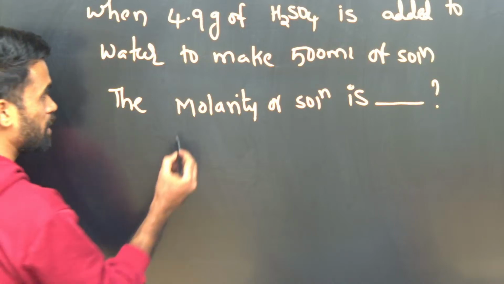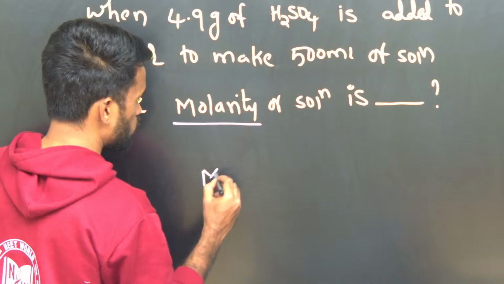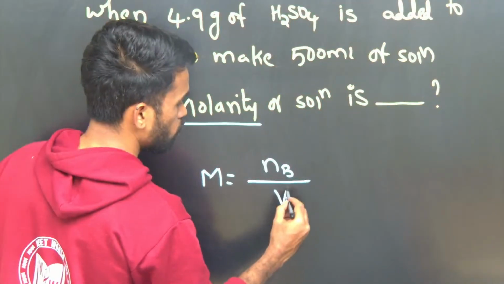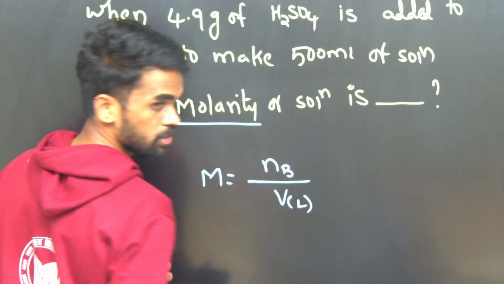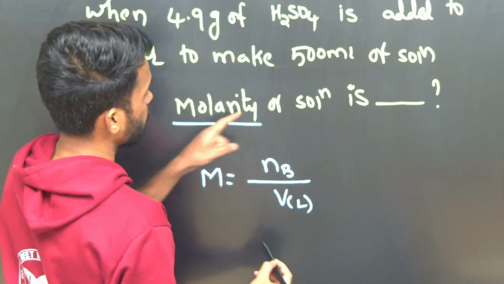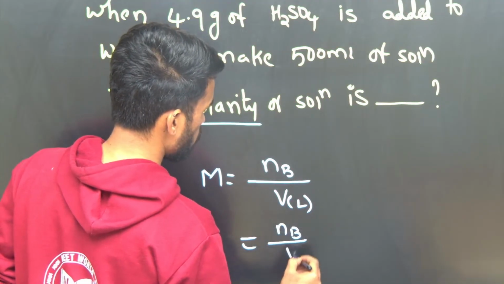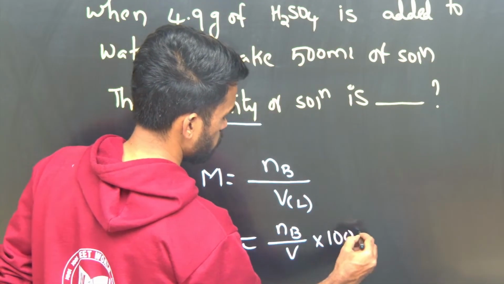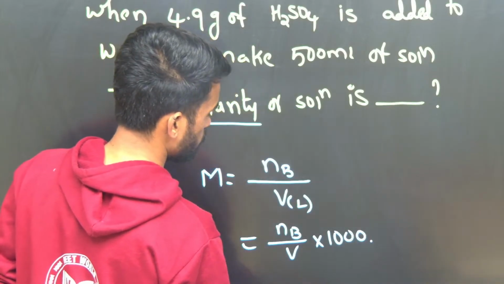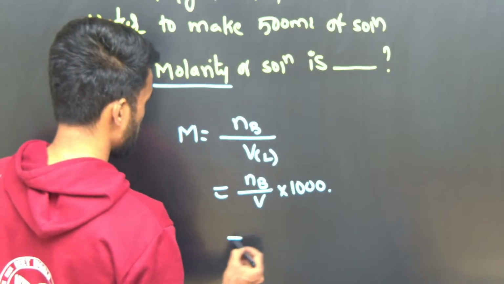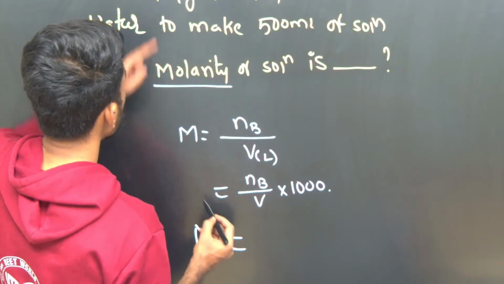See, simple molarity. Molarity equals number of moles of solute by volume of solution in liters. But it is given in ml, so you can take number of moles of solute by volume into 1000, expressing volume in ml. What is the number of moles given? They have given it as weight.